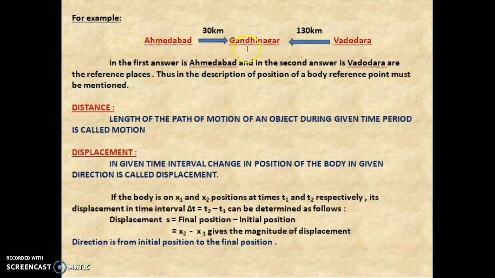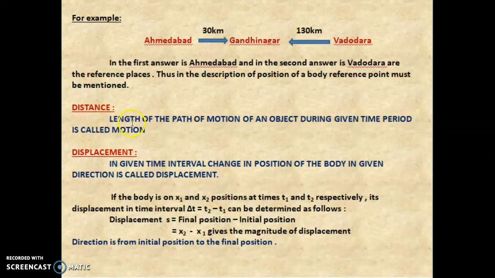Gandhinagar is near Ahmedabad and Baroda. From Ahmedabad to Gandhinagar it is 30 kilometers, and from Vadodara to Gandhinagar it is 130 kilometers. So in the first answer Ahmedabad and in the second answer Vadodara are the reference places. Thus, in the description of the position of a body, the reference point must be mentioned.